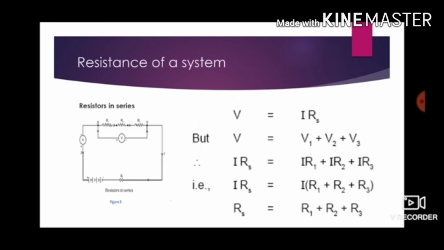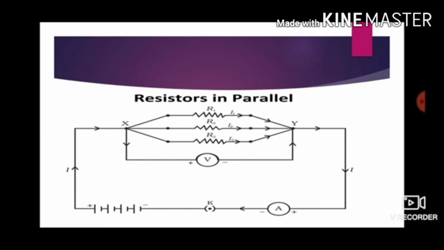When you take I as common, Rs equals R1 plus R2 plus R3. So we define a series connection as: total resistance is equal to the sum of the individual resistances connected in series.